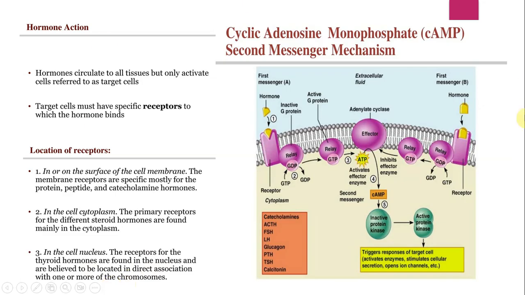So it may look quite complicated, but the process is pretty simple. All you need to do is look at the diagram, understand each of these key steps, right? What gets activated by what process, what are the examples of the hormones which act through the system. And so it won't be so difficult to understand. Again, if you look, this is your cytoplasm and this is your extracellular fluid.